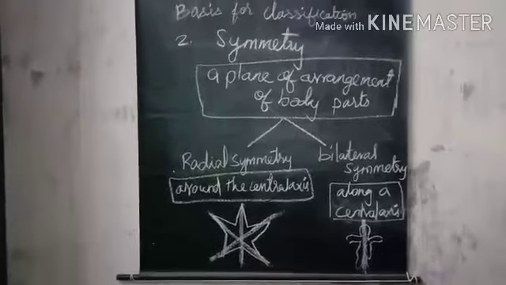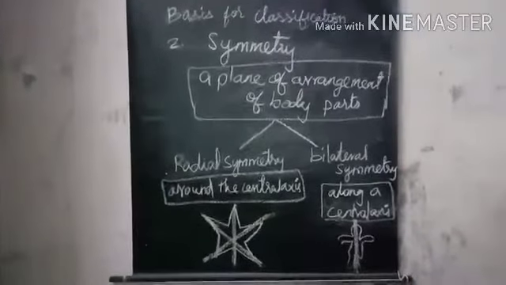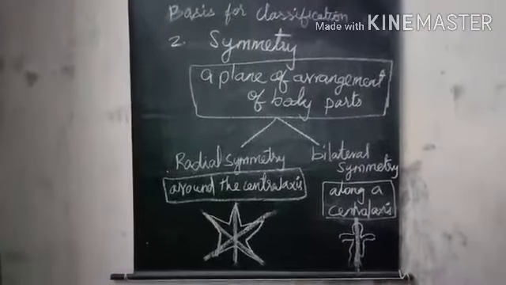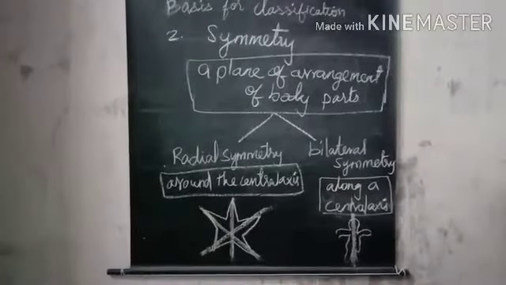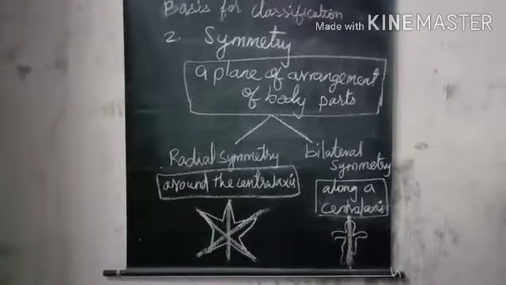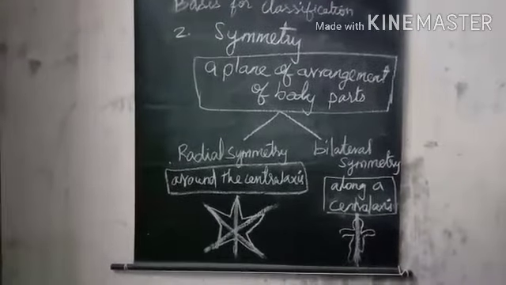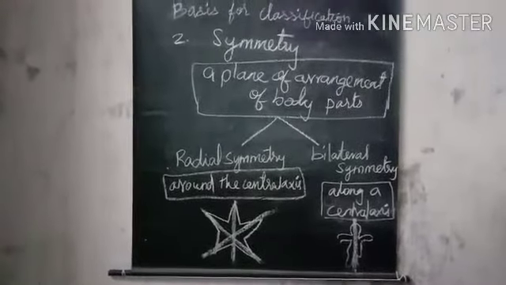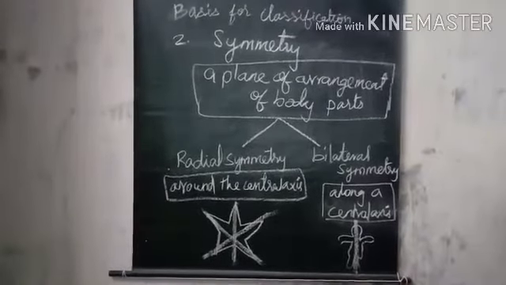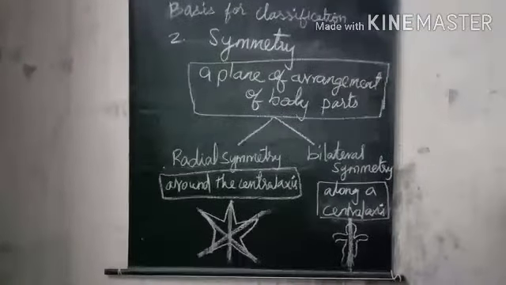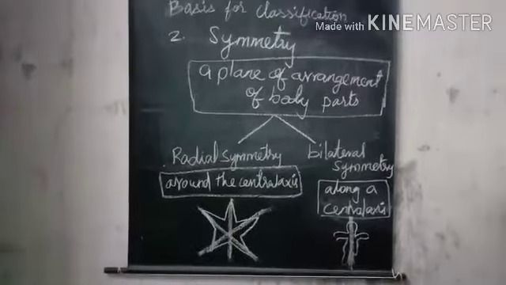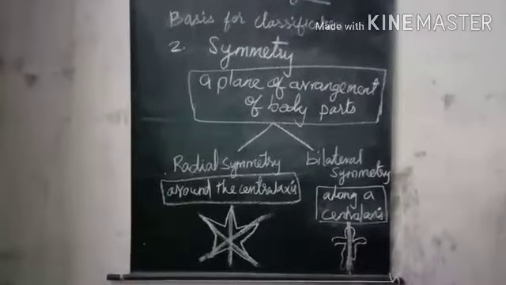If the animal is cut through the central axis in any direction, it can be divided into similar halves. For example, a starfish: you can cut at any position to have equal, similar halves. But in man, the human being, only along the central axis do you have two identical halves.